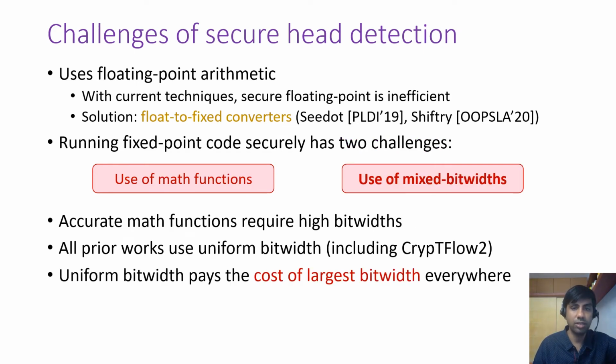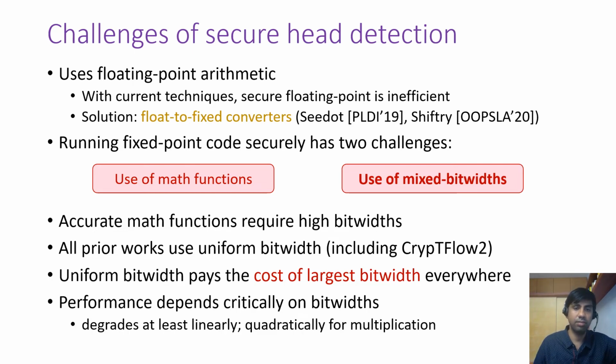The related challenge comes from mixed bit widths. Now, when we look at the fixed point ML model, then it has low bit widths almost everywhere. But when it comes to math functions, evaluating them precisely requires high bit widths. Now, prior work on secure inference all use uniform bit widths everywhere, which means if you have a large fixed point code which contains one math function which requires high bit widths, then the whole code now needs to be in high bit width. And this is a disaster performance wise because the performance of secure inference critically depends on bit widths.